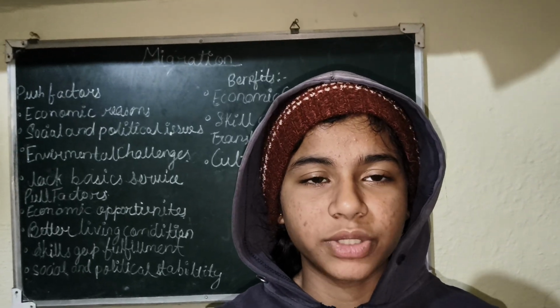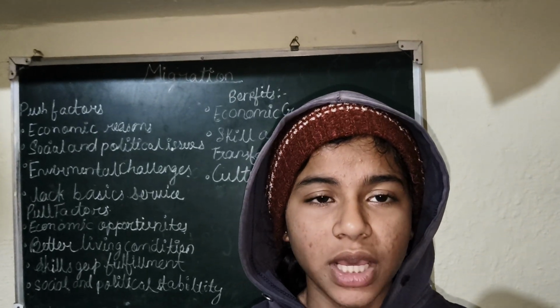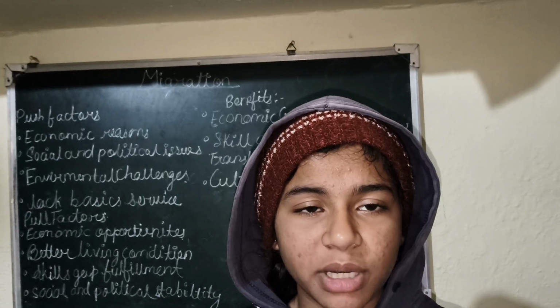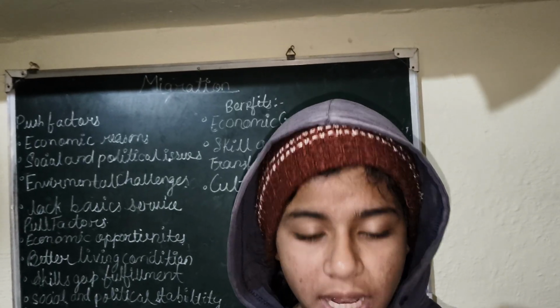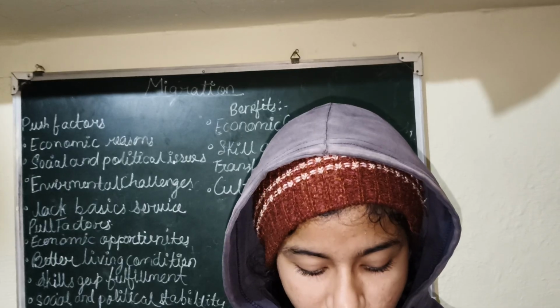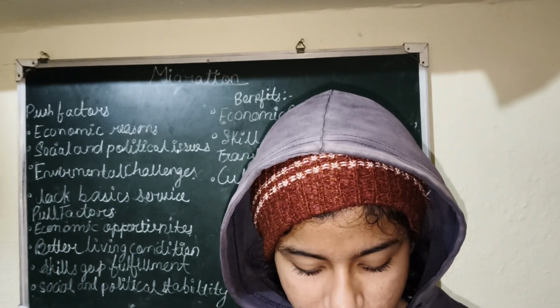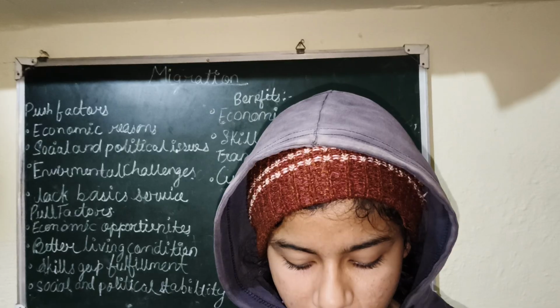Hello friends, today I am going to discuss another question and answer set for class 8 ICSE, chapter number 2, that is reproduction in plants and animals. First one: what are the major differences between asexual and sexual reproduction?